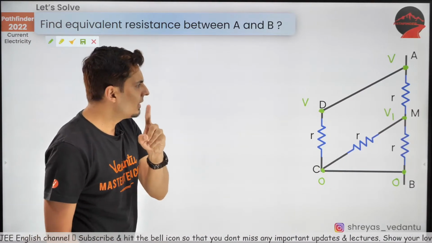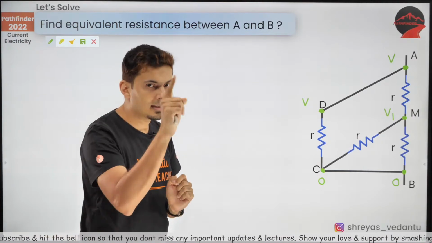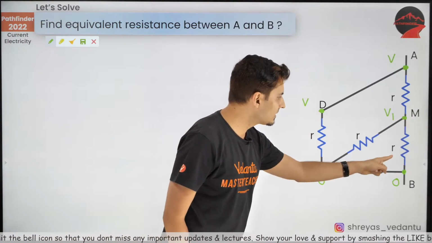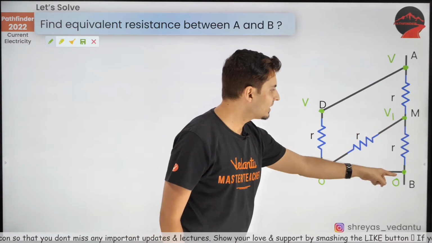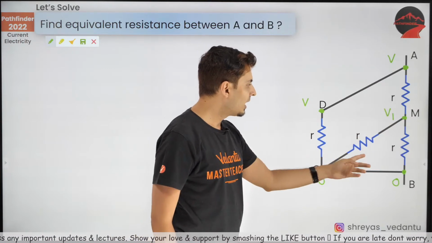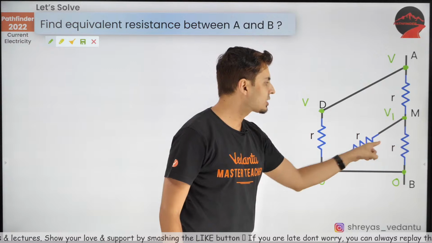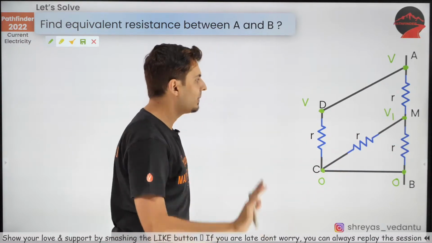Now, do you see some resistors having the same voltage difference? I think I see that. Look at this resistor and look at this resistor. Voltage difference is V1 only. V1 minus 0, V1 minus 0. And you can see the current is getting distributed. That means these 2 resistors are actually in parallel.